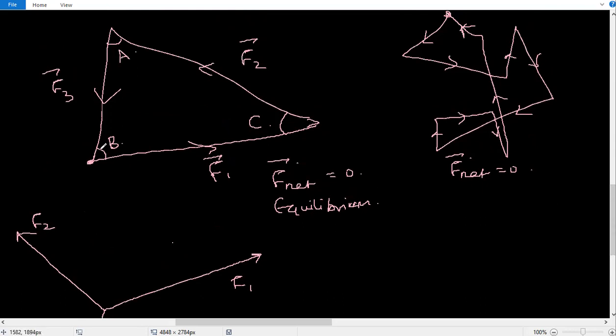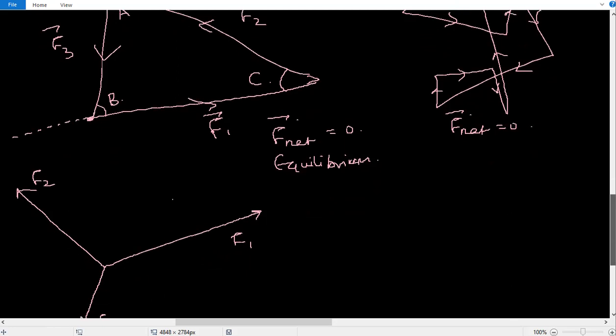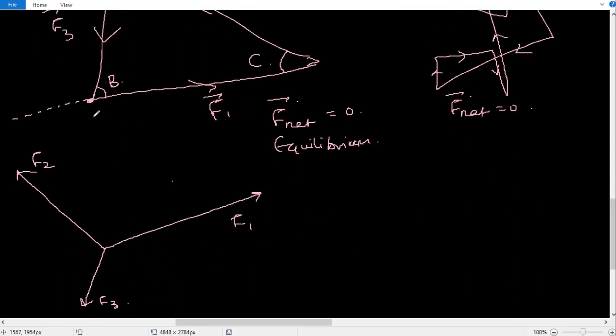So listen carefully, very, very easy trigonometric concepts. If I extend this line, this is B, right? I want to find the angle between F1 and F3. This is F1, this is F3. F3 actually came over here. That means I want to find this angle. If this is B, what can you say about this angle? If the F3 was moved over here, 180 minus B. That means the angle between F1 and F3 will become 180 minus B.